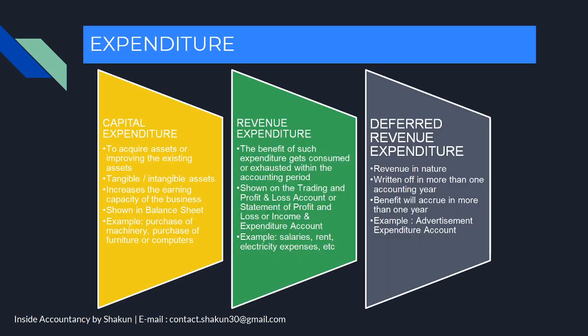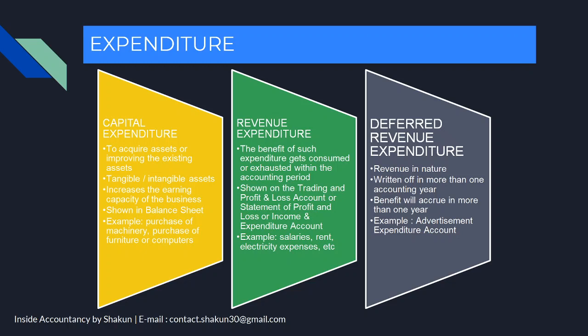Let's talk about the second term, that is expenditure. Expenditure is the amount which is spent or the liability which is incurred for acquiring assets or goods or services. So any cost that you incur in order to acquire any fixed assets or the goods in which the business is dealing or for acquiring any kind of services is termed as expenditure. Now this expenditure is further classified into three categories: capital expenditure, revenue expenditure, and deferred revenue expenditure.